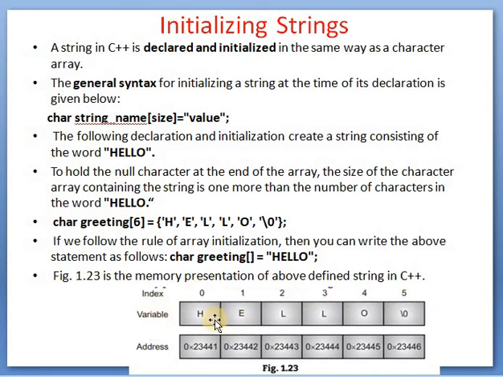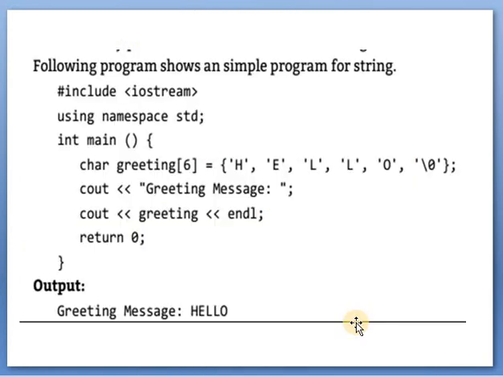So see here, index 0, 1, 2, 3, 4, 5, variable HELLO, and it ends with the \0, that is the end of the string, and this is the address. See here, to store a character we need only 1 byte. So the first address is, see here, 441. After that 442, 3, 4, 5, 6. Why? Because each and every character requires 1 byte. So the address is increased by 1. This is the initialization of a string.